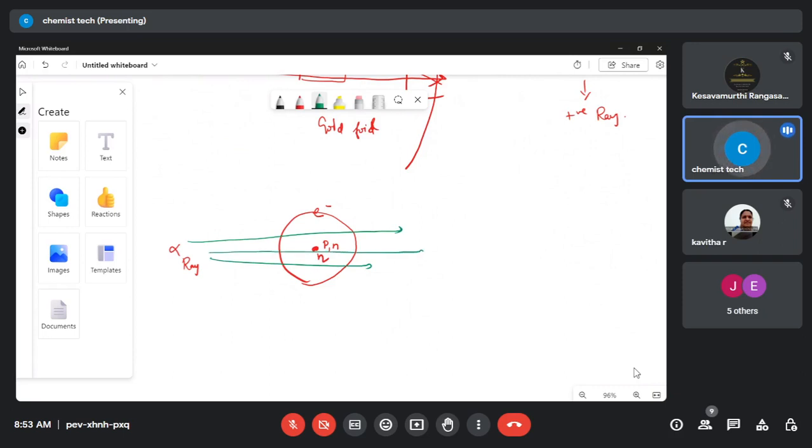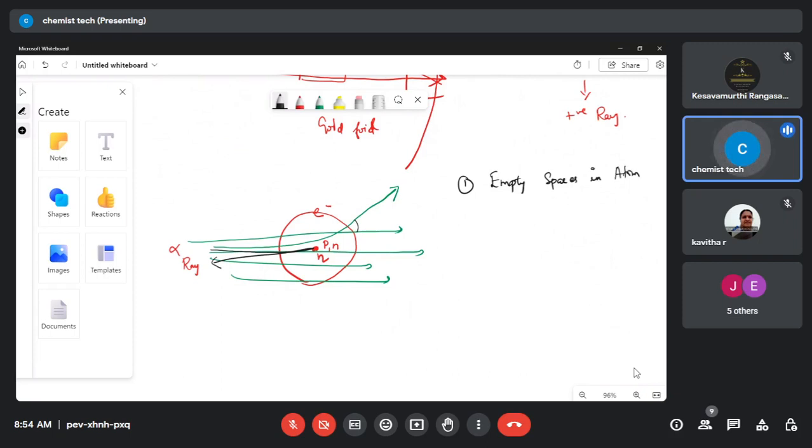And very few rays are deflected, and a few rays bounce exactly back at a 180 degree angle, and this one is deviated at a very slight angle. The reason he found: why do most of the alpha rays move in a straight line? Because there are many empty spaces in the atom. That's the reason the rays move in a straight line.